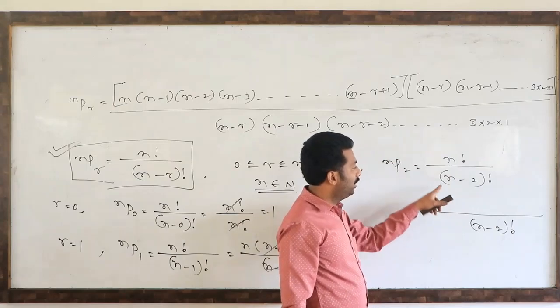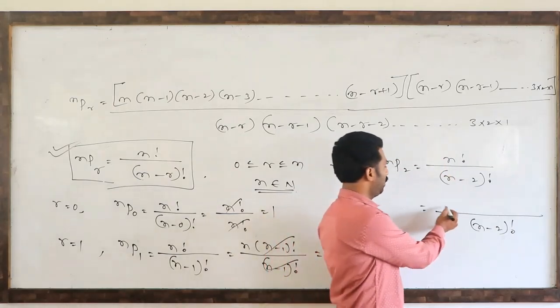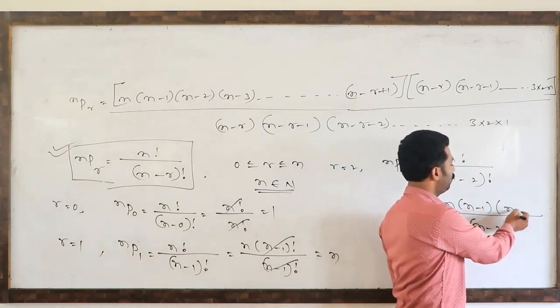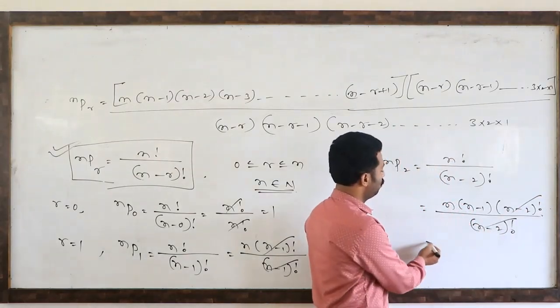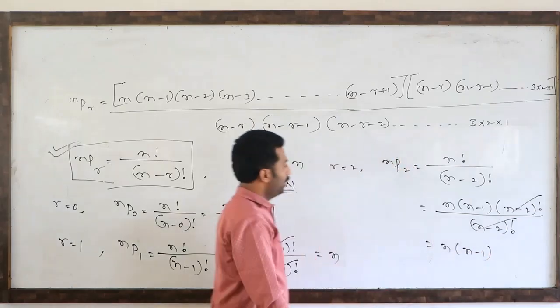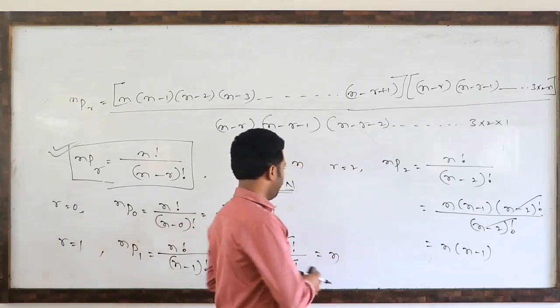In the numerator, n factorial is there. We can express n factorial in terms of n minus 2 factorial. How to express? n into n minus 1 into n minus 2 factorial. Both will cancel, so this is n into n minus 1. Similarly, nP3, nP4 and so on we can write.